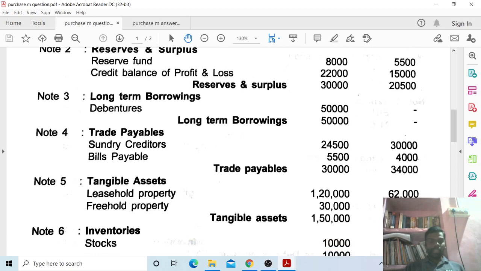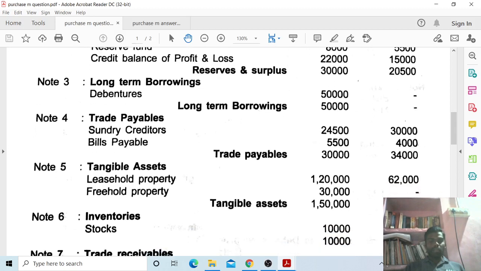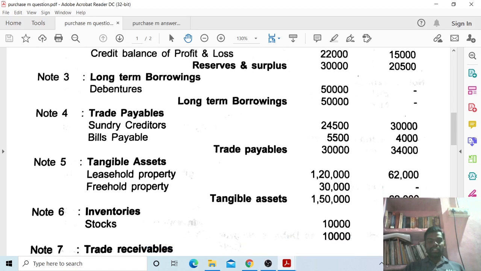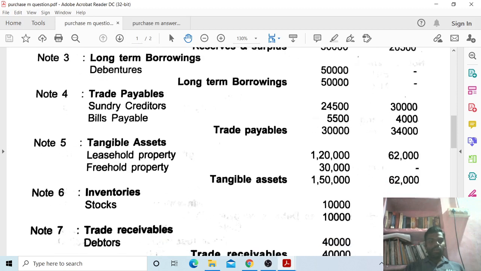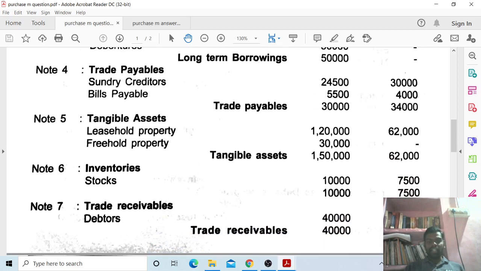Note number 3, long-term borrowings. Debentures Abad Limited 50,000. Long-term borrowings Abad Limited total 50,000, Nabad Limited nil. Note number 4, trade payables. Sundry creditors 24,500 Abad Limited, 30,000 Nabad Limited. Bills payable 5,500 Abad Limited, 4,000 Nabad Limited.